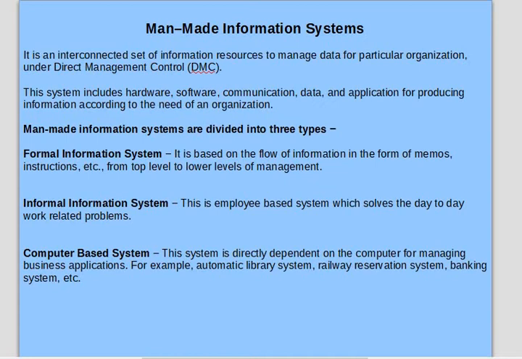That is known as an informal information system. Computer based systems are directly dependent on the computer for managing business applications. For example, automatic library system, railway reservation, banking system, these are computer based systems. So any organization comprises these three types of information systems.